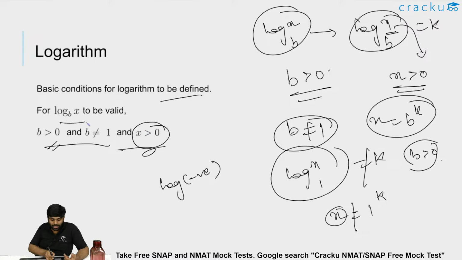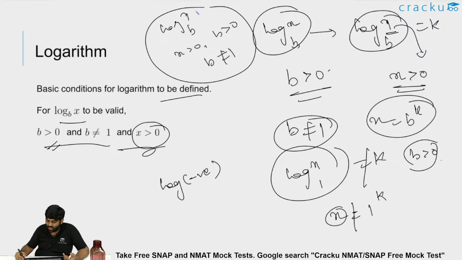It is only valid to say logarithm exists if, for log x to the base b to be valid, x should be greater than 0 and b should also be greater than 0. At the same time, b should not be equal to 1. Both of these are positive. Log x to the base b: x greater than 0, b greater than 0, and at the same time, b is not equal to 1. That's it for the definition.